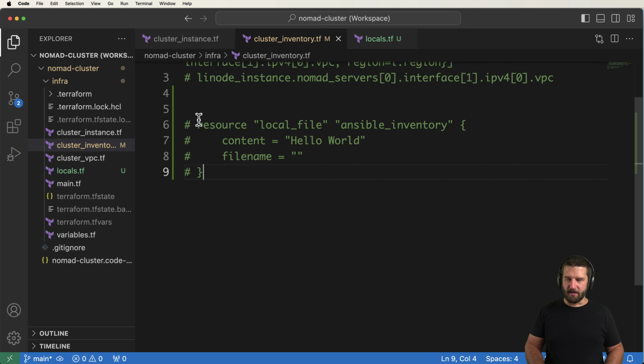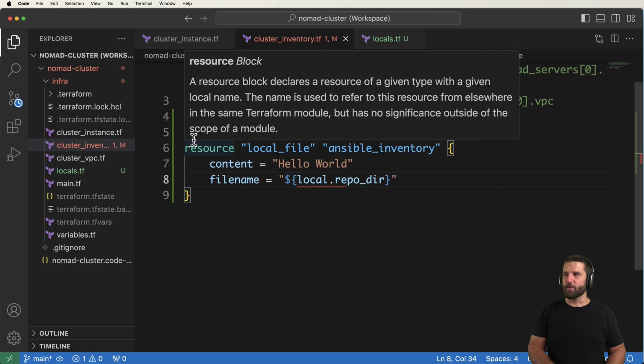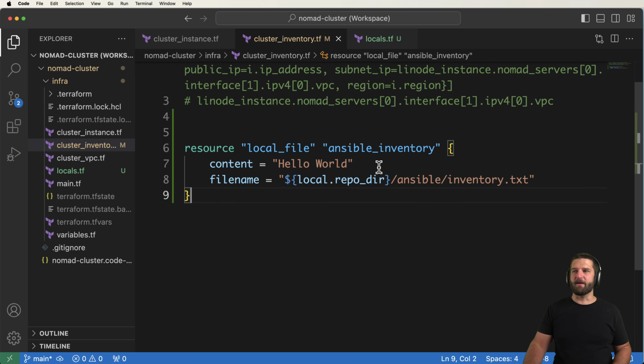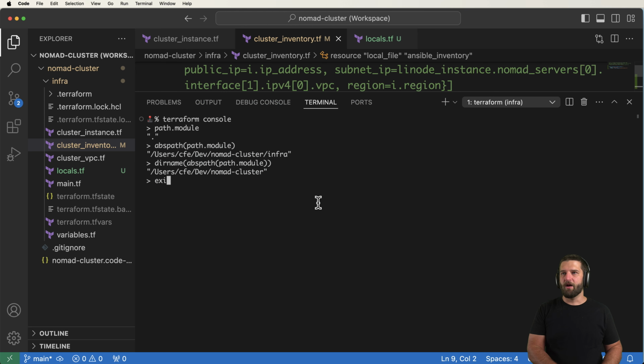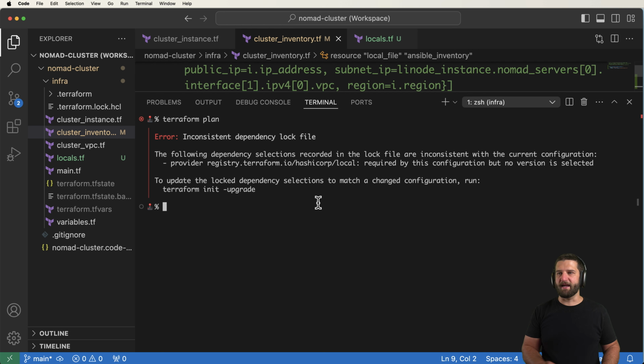So back in my cluster inventory here, I can now reference that in my file name. So I can now say local.repo_dir. This will now be in the repo directory. I can then say something like my Ansible directory, so we'll just say ansible. And then I'll say inventory.txt just for the moment. That's not what I'm going to name it in the long run, but I will use it as this. I'll exit out of the Terraform console, and now I'll do terraform plan. I should see that error once again.